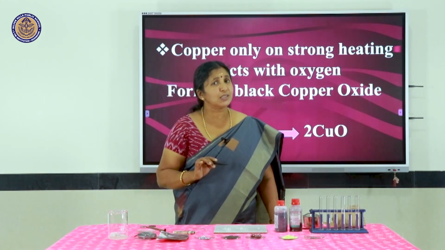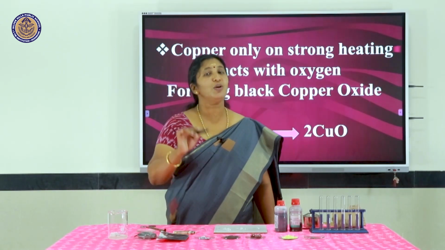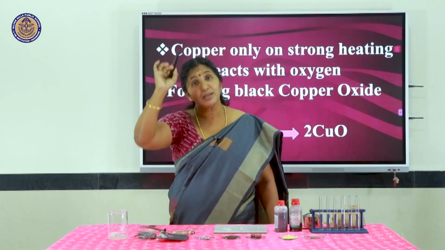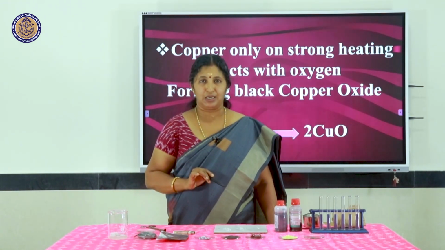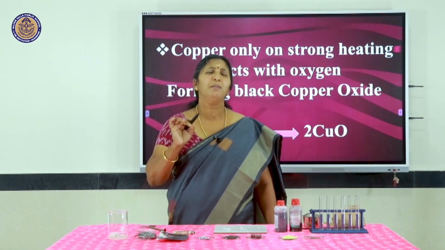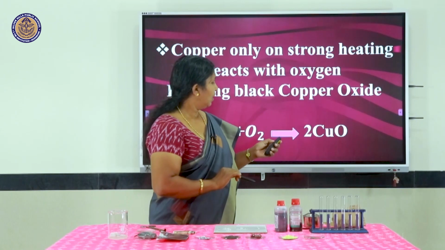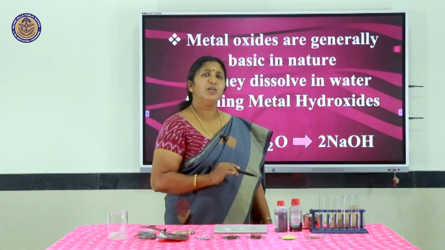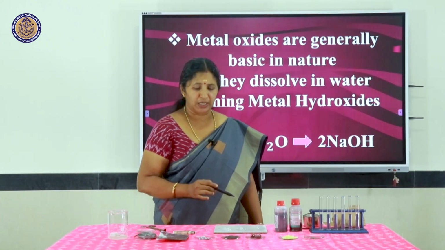So, what did we discuss till now? We said that metals are reactive towards oxygen. Again, the reactivity decreases as we come down the reactivity series. Anyway, when metals are reacting with oxygen, metal oxides are formed. Now, what is the nature of these metal oxides? We should know that, no?